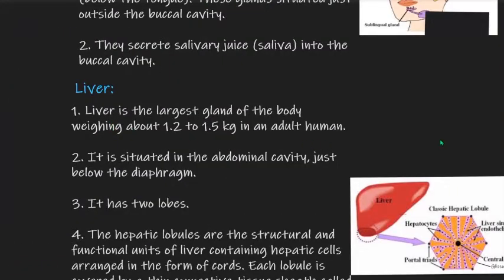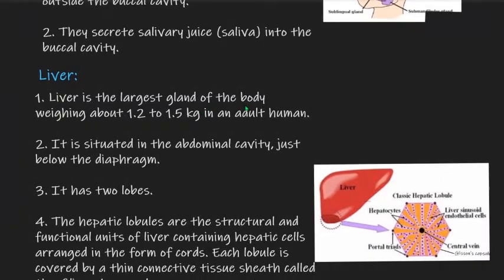Liver is the largest gland of the body, weighing about 1.2 to 1.5 kilogram in an adult human.